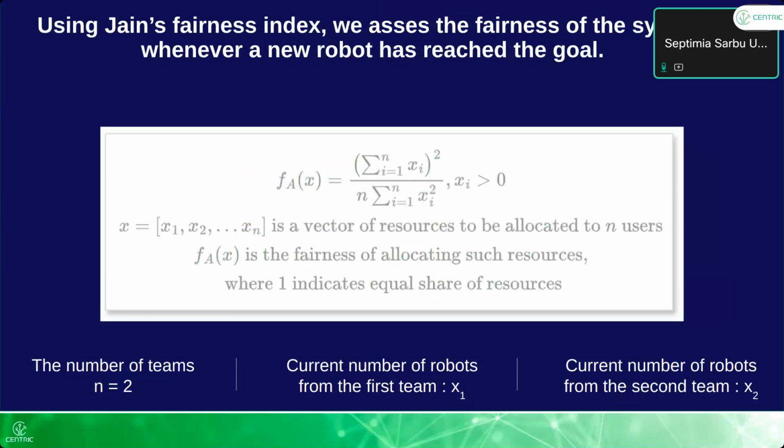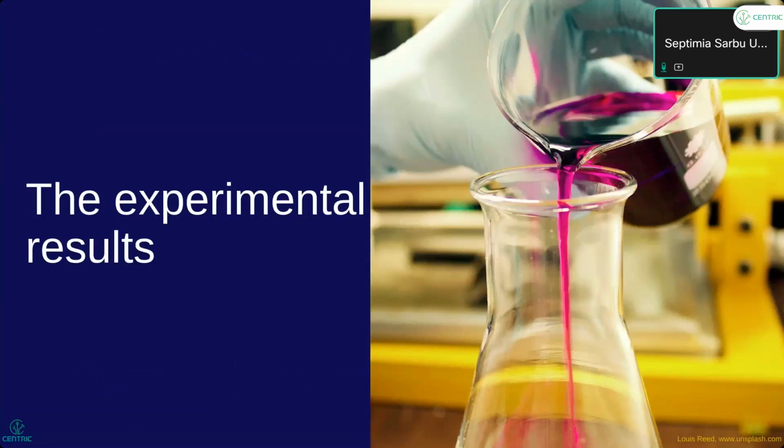We use Jain's fairness index to assess the fairness of the system whenever a new robot has reached the goal. Jain's fairness index is also used in the proportional fair scheduling scheme, for example. So if this is 1, it means we have an equal number of robots at the destination, which is what we want. Let's have a look at the experimental results that validate that our scheme has merit and is a good approach for this problem.